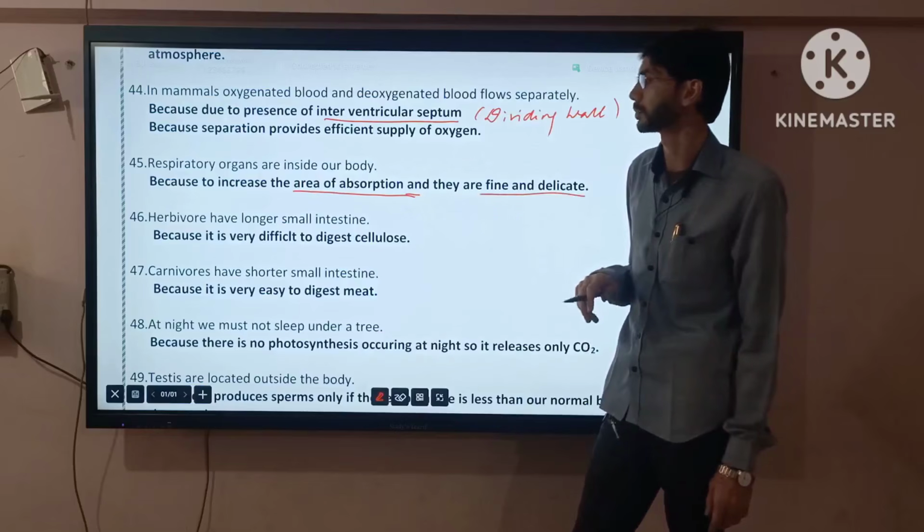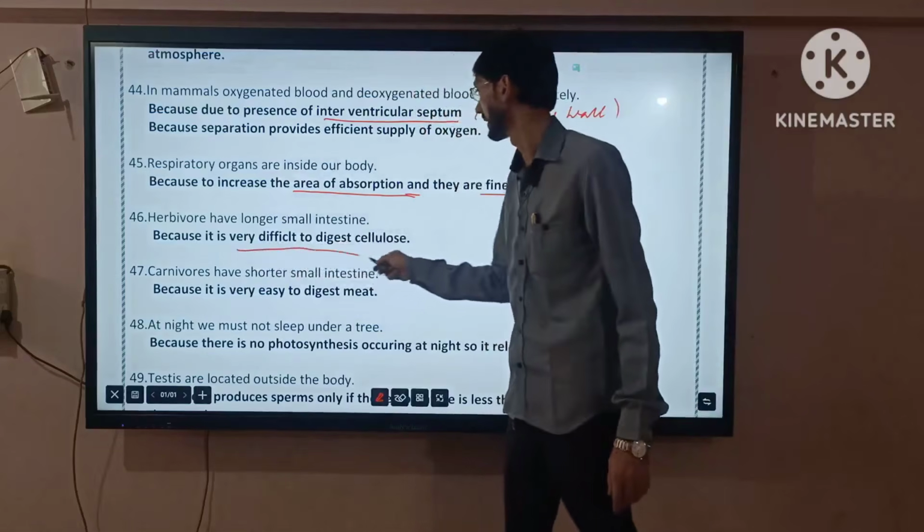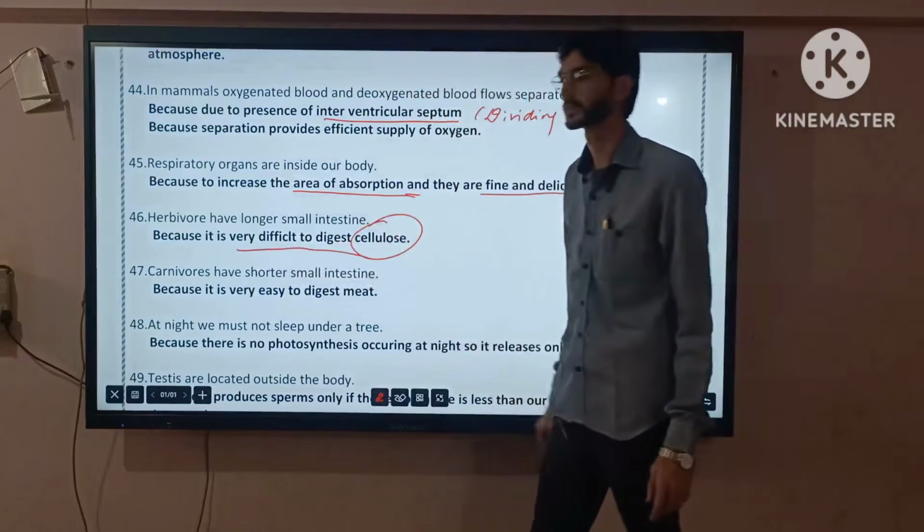Herbivores have a longer small intestine. You know, it is very difficult to digest herbivores' food.